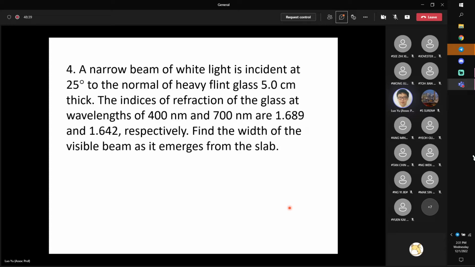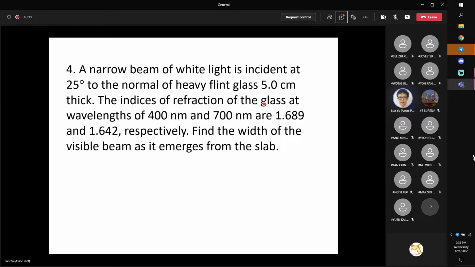So here we have a narrow beam of white light. White light consists of, as I said, red, yellow, green, blue. Each color, a lot of colors here. So a narrow beam is incident at an angle of 25 degrees onto a heavy flint glass slab, and the thickness of the glass slab is 5 centimeters.